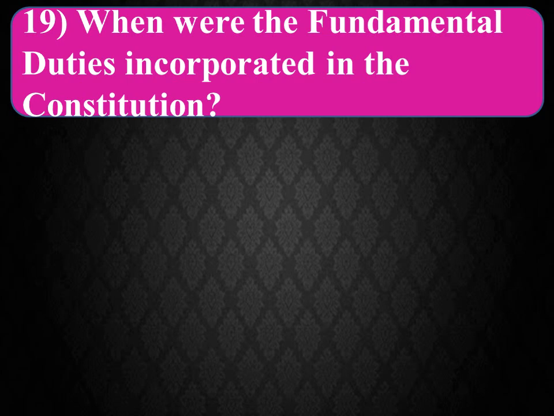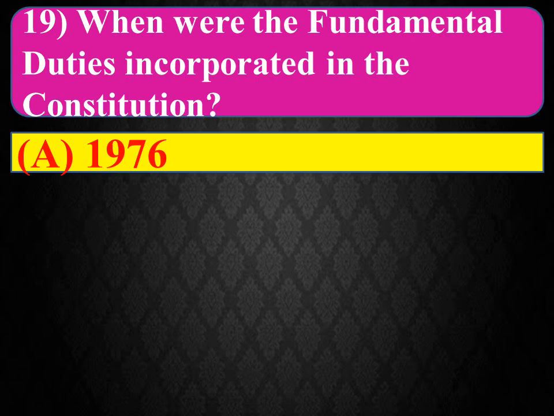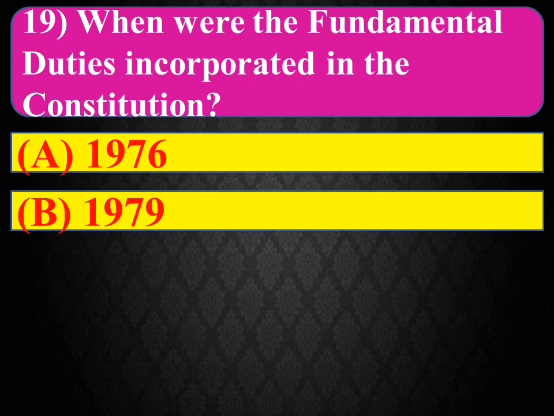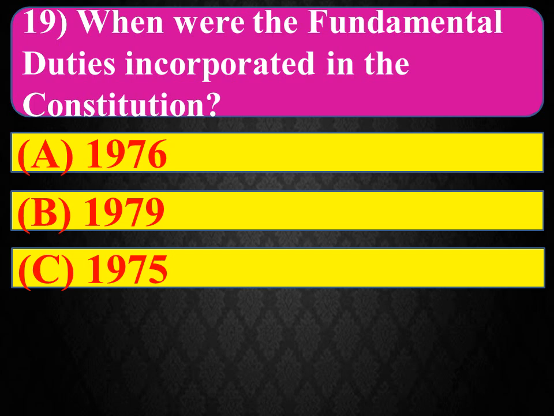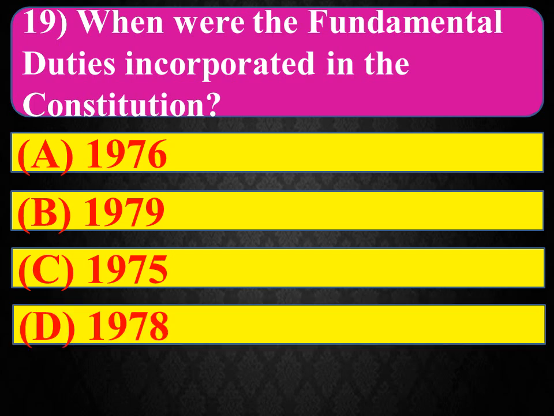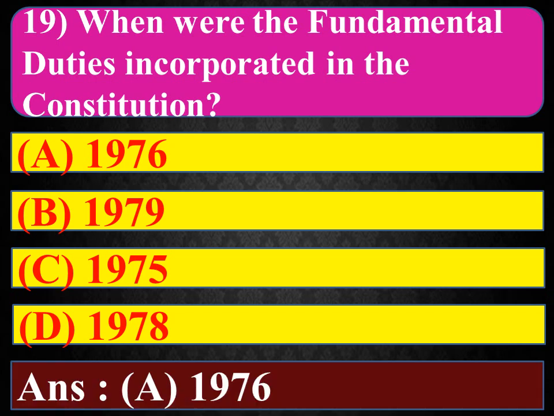19th question is, when were the fundamental duties incorporated in the Constitution? Option A, 1976, option B, 1979, option C, 1975, and option D, 1978. And the right answer is option A, 1976.